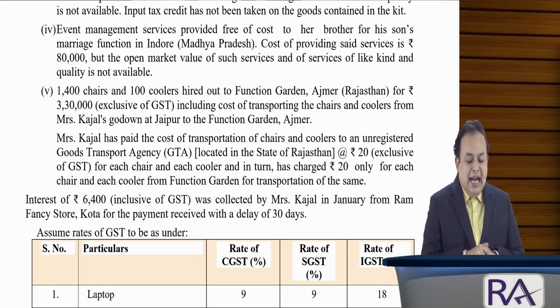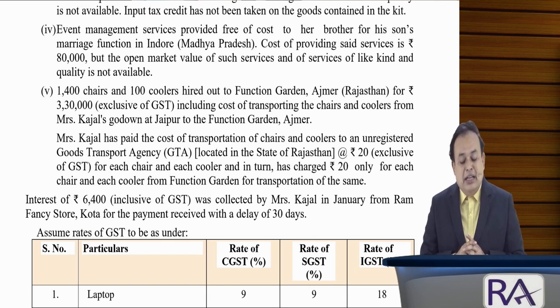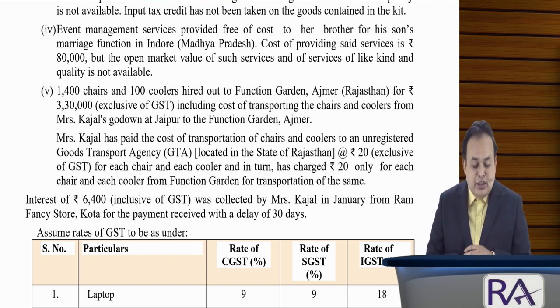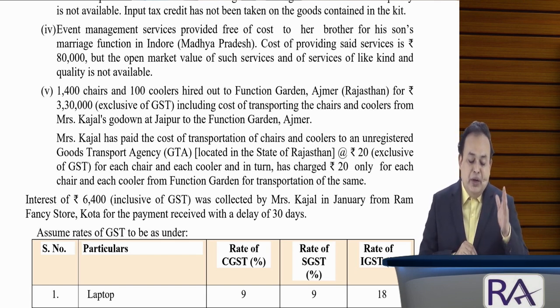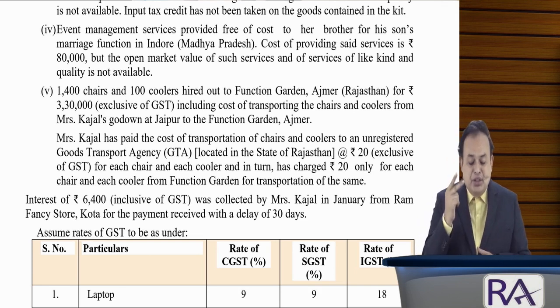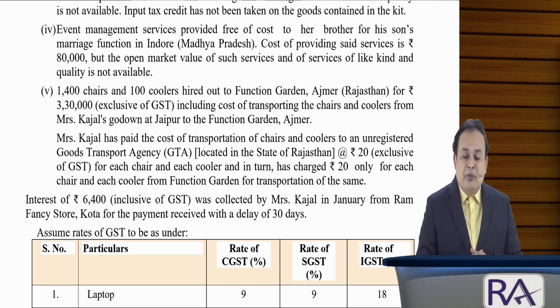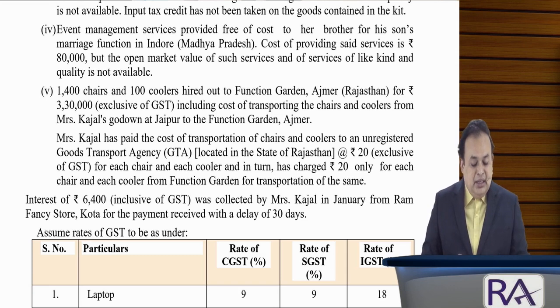Mrs. Kajal has paid the cost of transportation of chairs and coolers to an unregistered goods transport agency (GTA) located in the state of Rajasthan at the rate of rupees 20 exclusive of GST for each chair and each cooler, and in return has charged 20 rupees only for each chair and each cooler from Function Garden for transportation of the same.